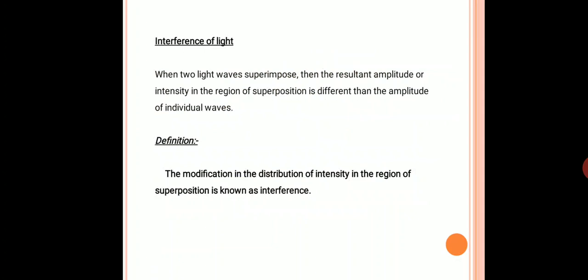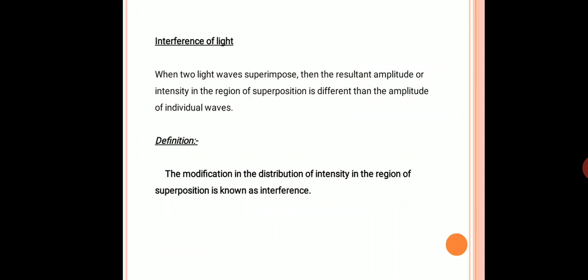Interference of light. The phenomenon of interference of light tells us about the wave nature of light. In optics, interference means superimposition of two or more waves, which results in a new wave pattern.